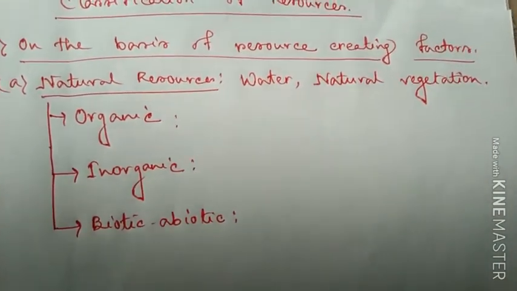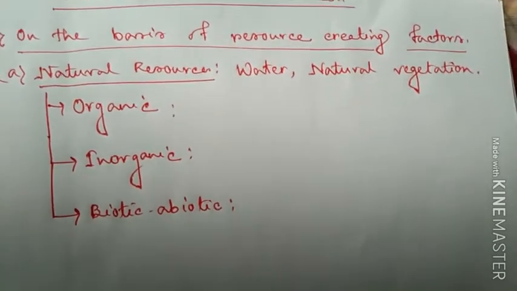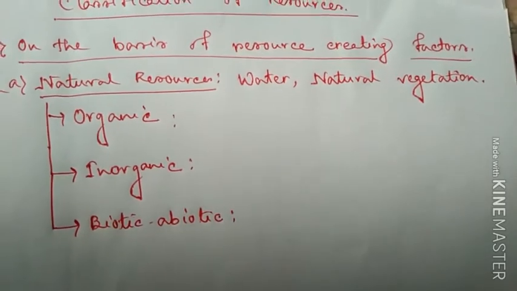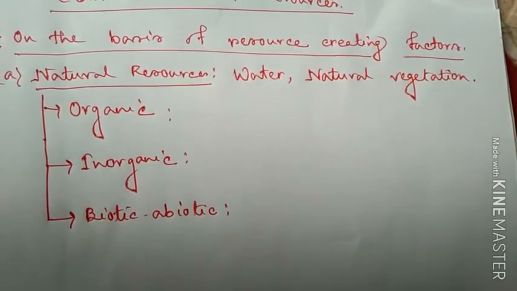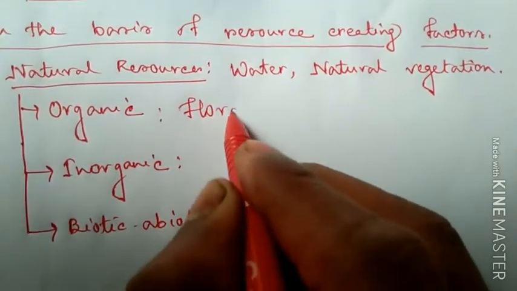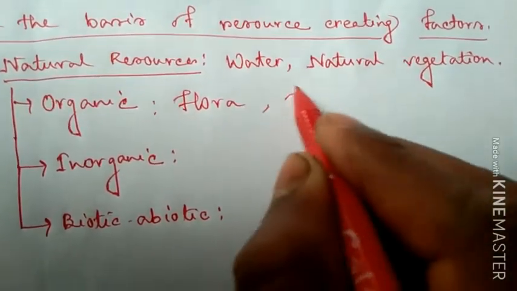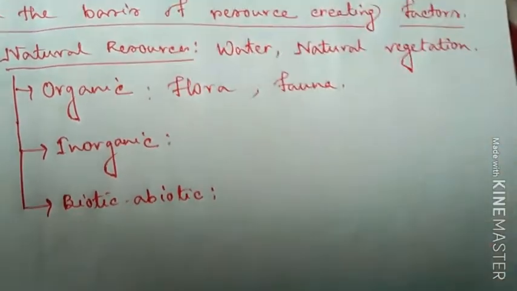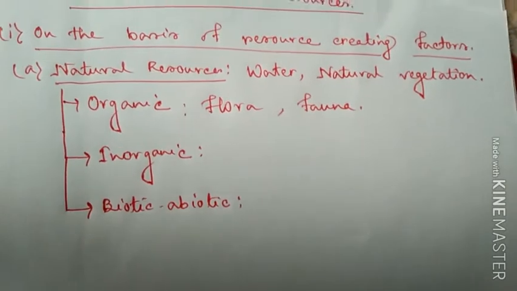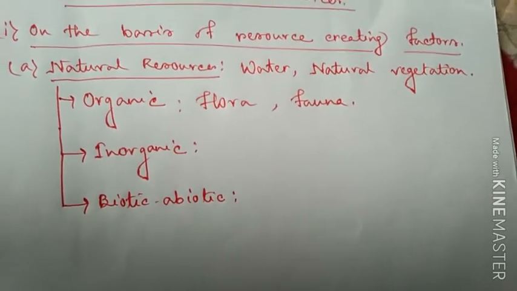What are organic resources? Organic resources means the resources obtained from organisms. Such type of resources are called organic resources. Examples are flora and fauna. Now what are the inorganic resources?